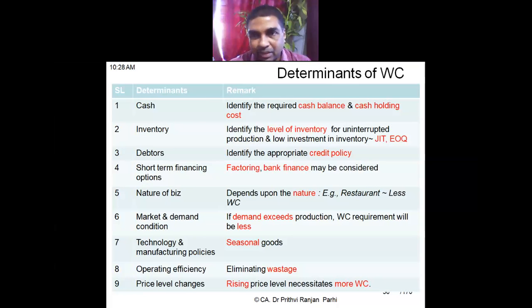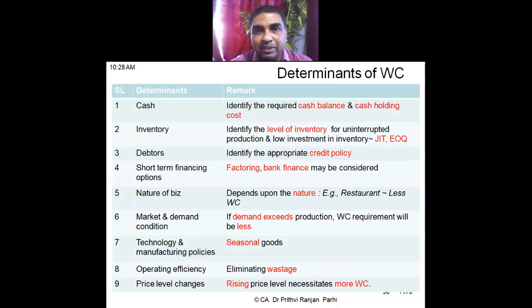Now, having understood this, we will be entering into one more area, that is determinants of working capital. There is a long list of items. These are considered as determinants of working capital. First determinant is cash. Cash also determines working capital.